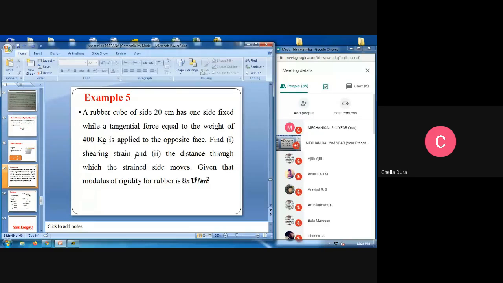Example number 5. A rubber cube of side 20 centimeters has one side fixed while a tangential force equal to the weight of 400 kg is applied to the opposite face. Find what they are asking. First question, shearing strain. Second, the distance to which the strained side moves. Given that the modulus of rigidity for rubber is 8 into 10 power 6 Newton per meter square. This is the problem: we are asked for the shearing strain and the distance through which the strained side moves.